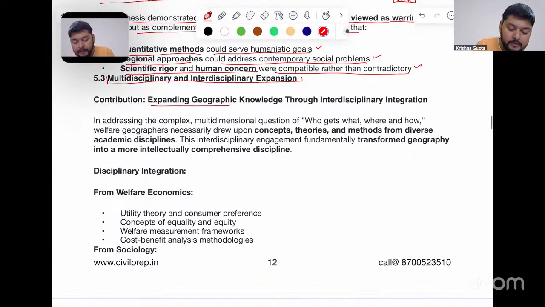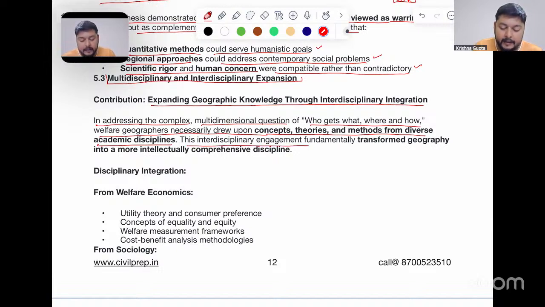Contribution: expanding geographic knowledge through interdisciplinary integration. In addressing the complex multidimensional questions of who gets what, where, and how, welfare geographers necessarily drew upon concepts, theories, and methods from diverse academic disciplines. This interdisciplinary engagement fundamentally transformed geography into a more intellectually comprehensive discipline.